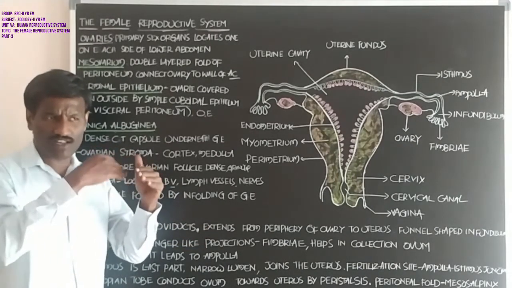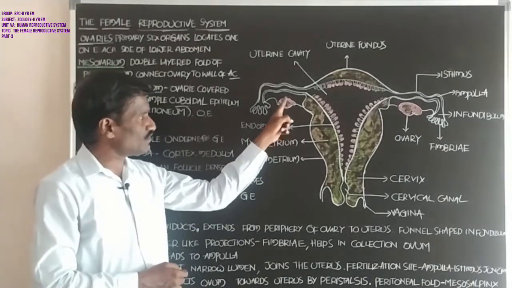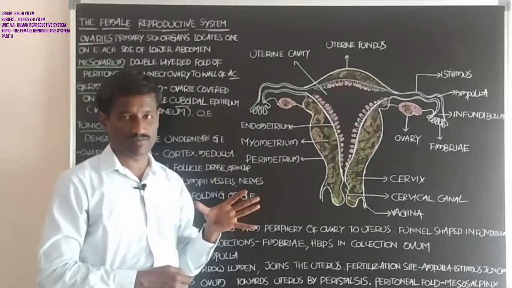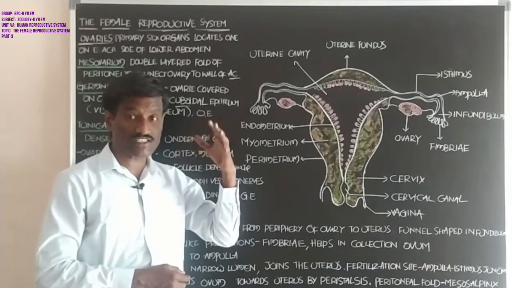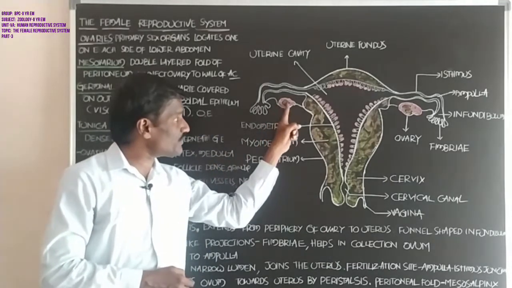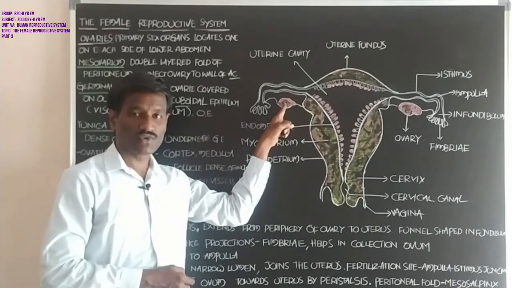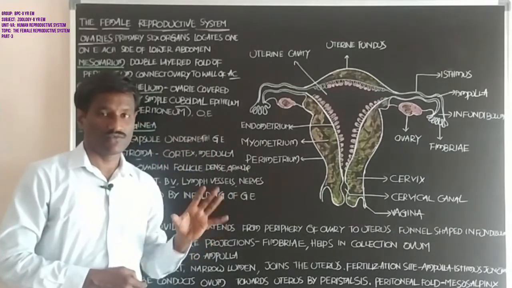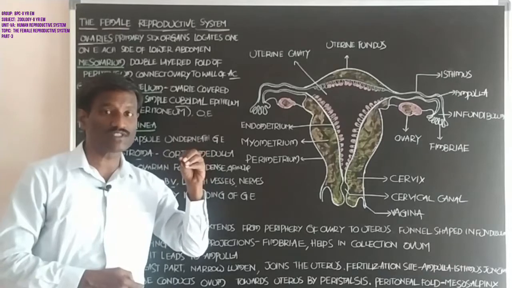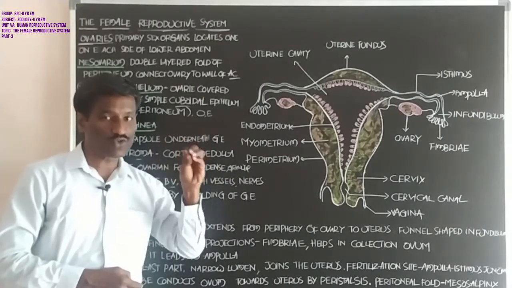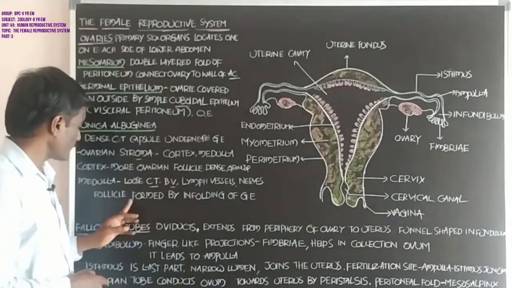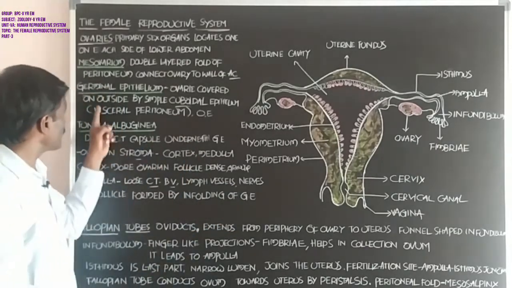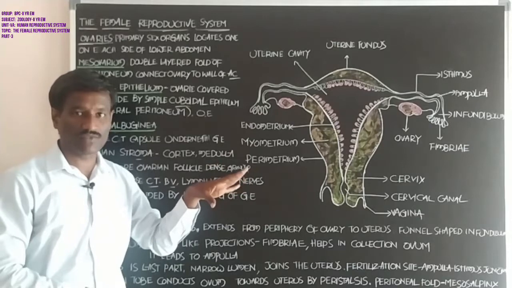Each ovary consists of a large number of ovarian follicles at different stages of development. These produce the female gamete, the oocyte, the ova.